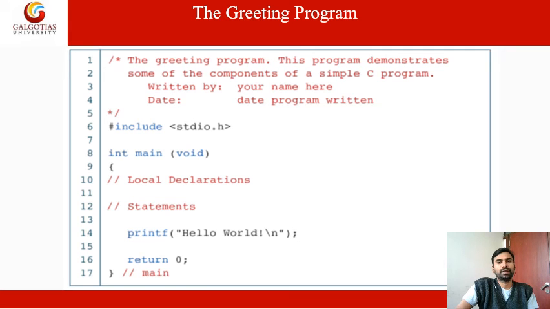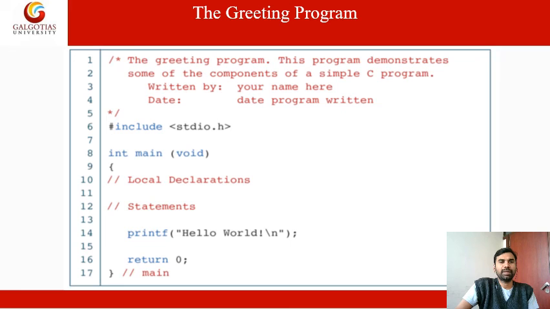You can write your name and the date, whatever you like. The compiler never processes comment statements; they are just to give information about the program, such as which program you are writing. This is a greeting program that demonstrates some components, written by you as the author, with your name and the date you wrote it. This was a simple example.